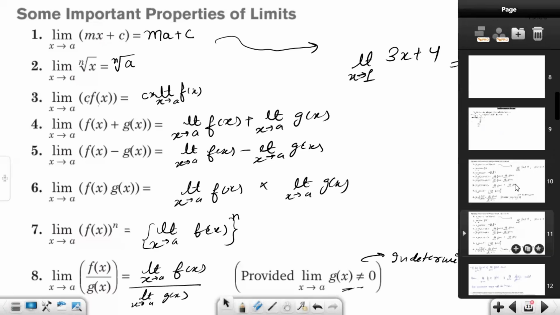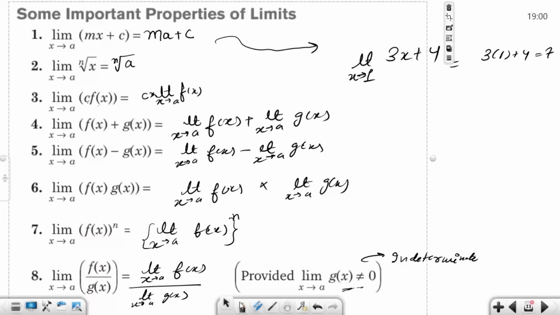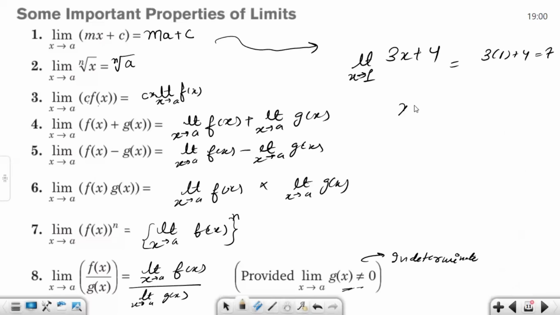Okay. So if this is the function and this is the square root, let's not mention 2 because it's granted. And the limit is extended to 4. So we can directly substitute and write under root 4, which is 2, given that we do not end up with an indeterminate form. Otherwise we can directly substitute. This is the example of the second formula.